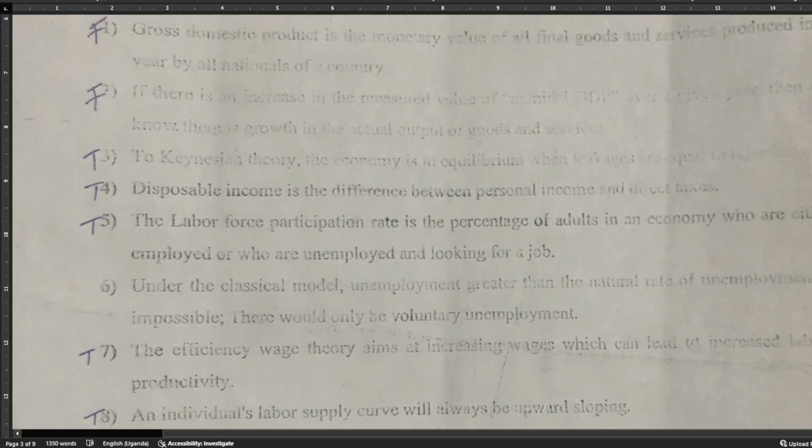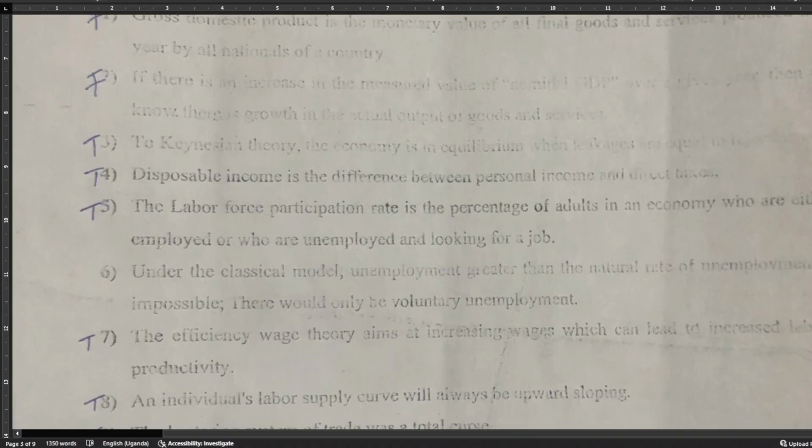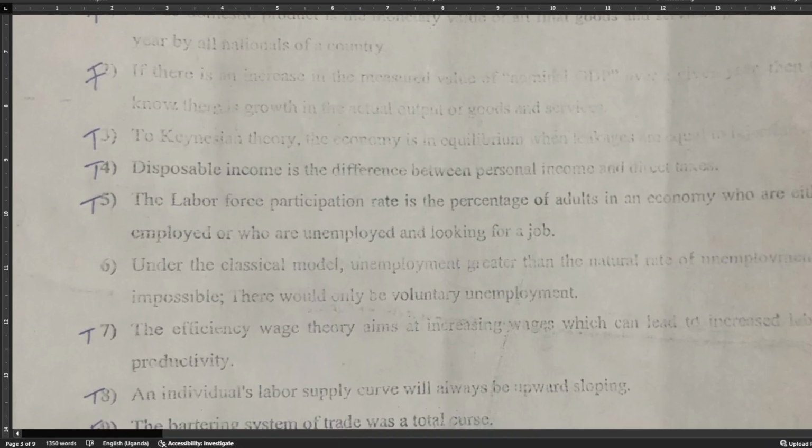while leakages reduce the circular flow of income, like taxes. Disposable income is the difference between personal income and direct taxes, and we say that that is true. Disposable income is the difference between the income we've got and all other taxes, which we call direct taxes.